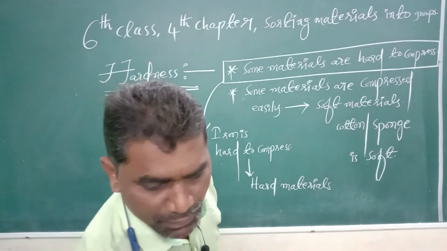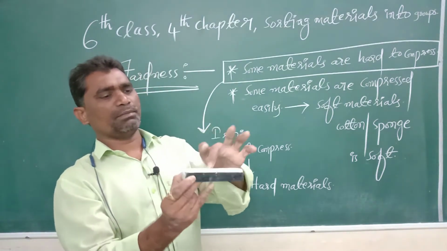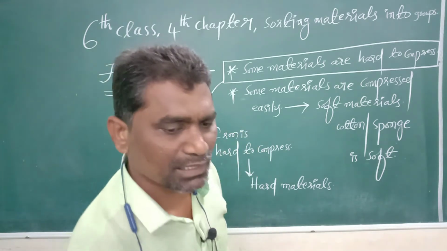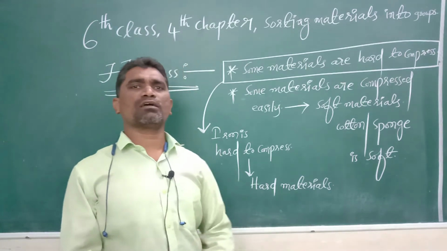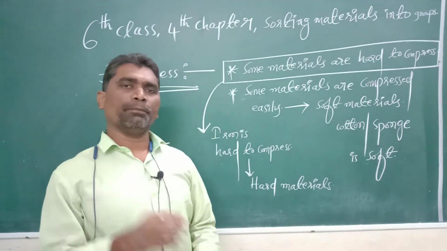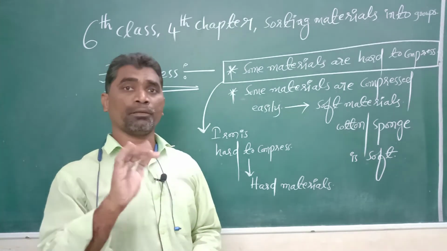Here you see, take the duster, here the sponge is there. When we press like this, immediately it can be compressed easily. That's why the materials which are compressed easily are called soft materials. For example, sponge and cotton. The materials which cannot be compressed, which are hard to compress, are called hard materials.